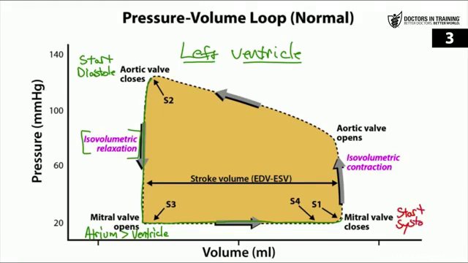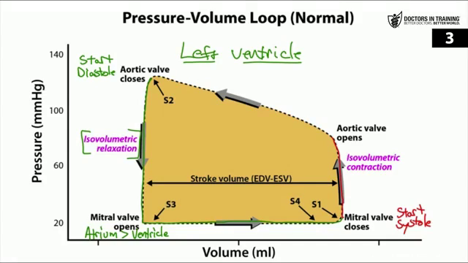So at the beginning of systole, you have what's called the isovolumetric contraction period. It's called isovolumetric because, again, we're not changing the volume, but the pressure is increasing at this point. During isovolumetric contraction, both the mitral and the aortic valves are closed. Pressure is increasing because the ventricle is now contracting.